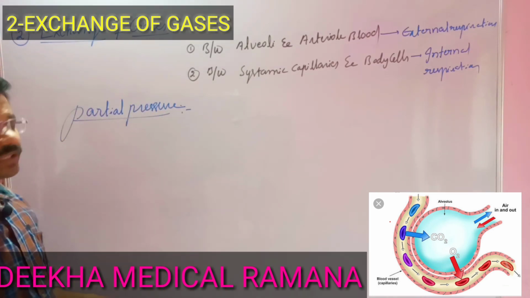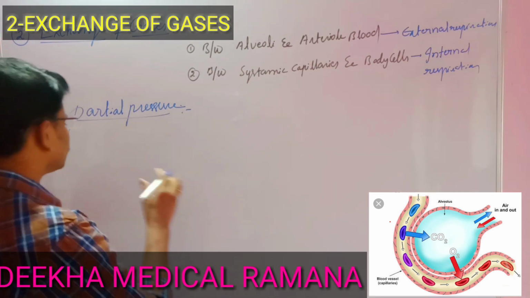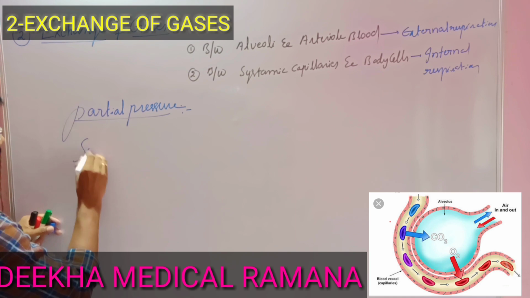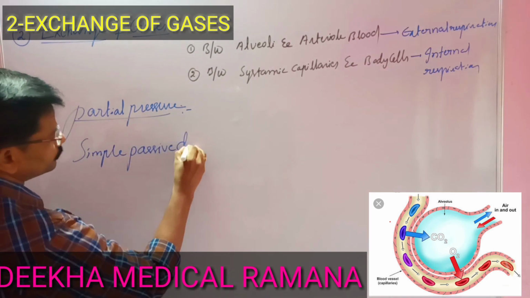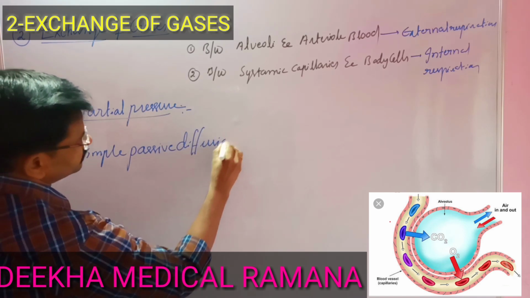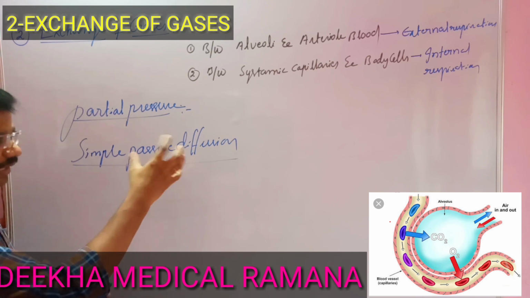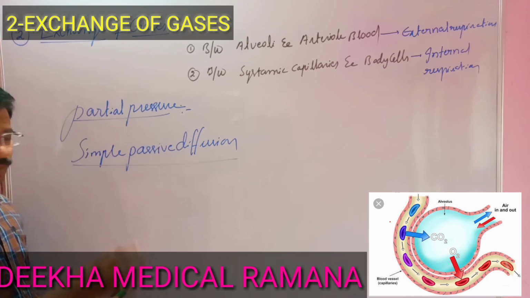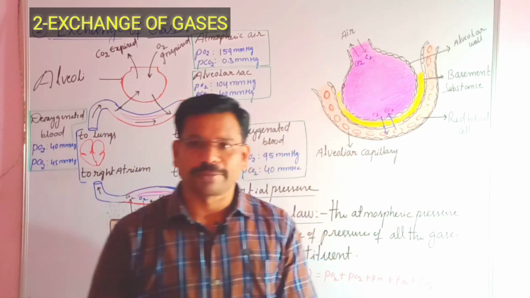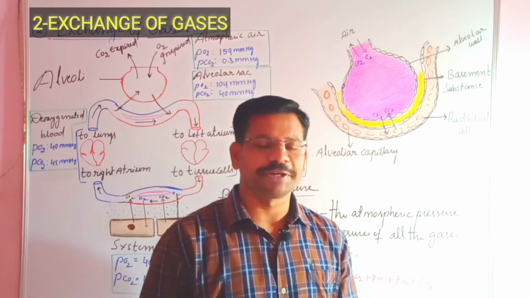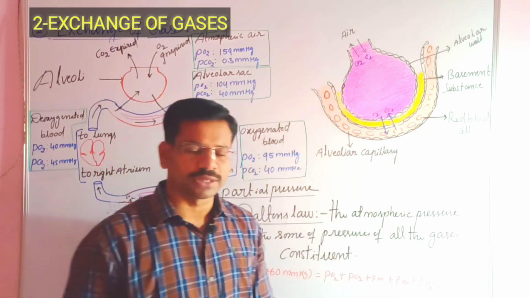So a specialized principle is required for exchange of gases, that we can call simple passive diffusion, right? So let us see in a diagrammatic manner how the exchange of gases takes place. To explain the exchange of oxygen and carbon dioxide, first of all we have to study the partial pressures. So what is meant by partial pressures, right?